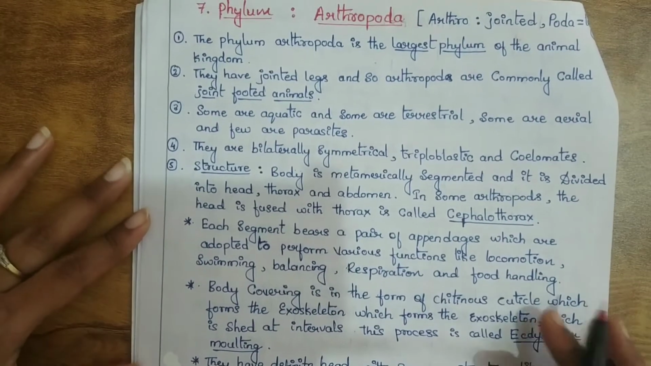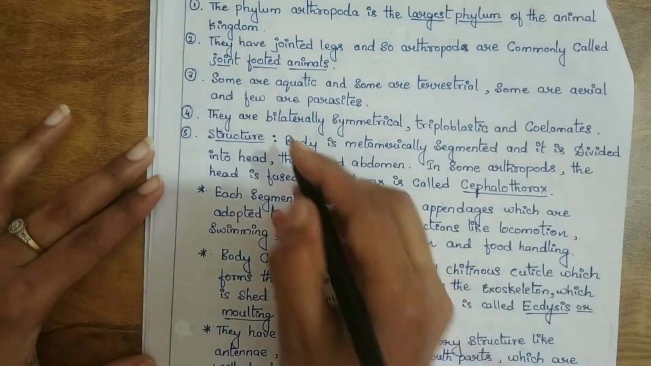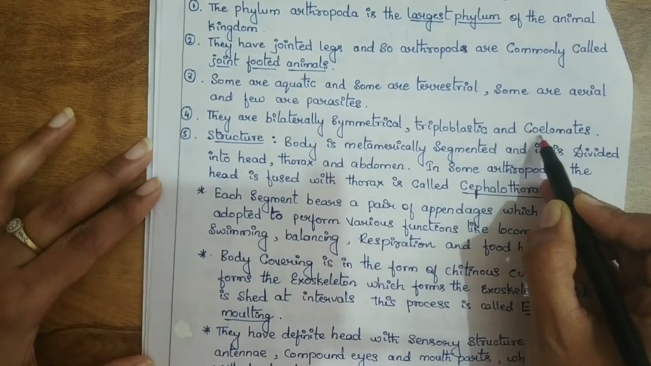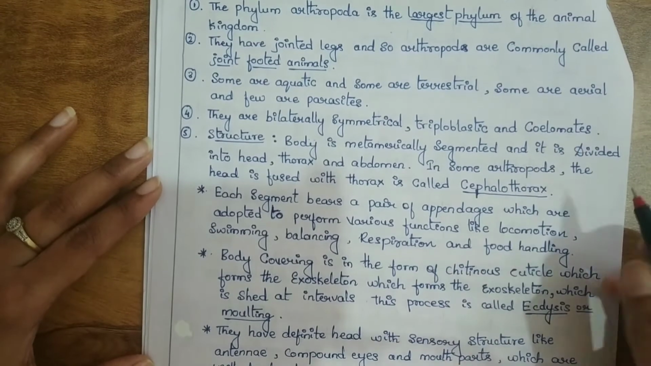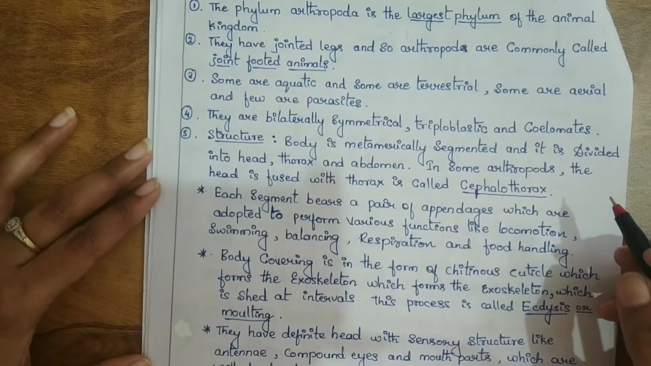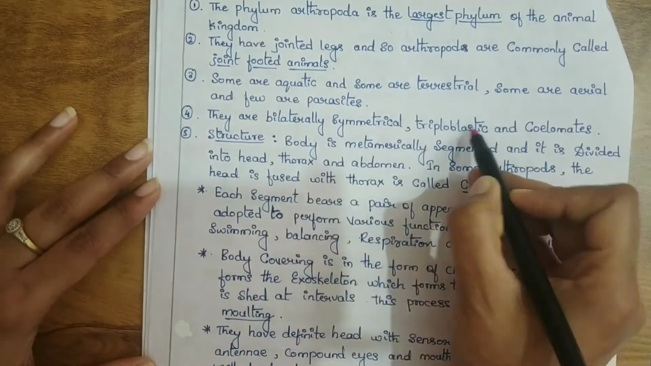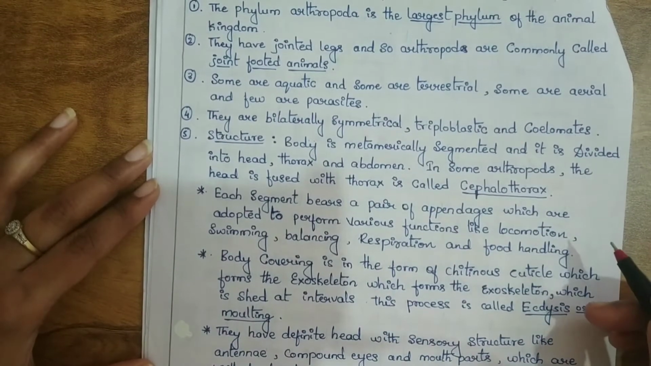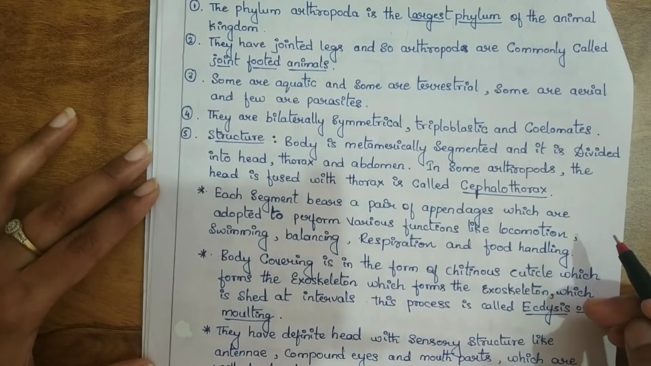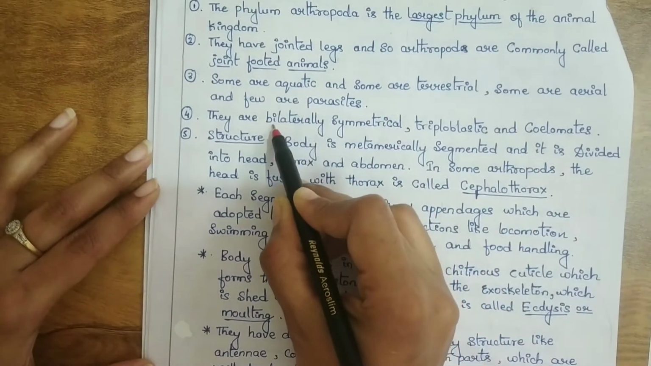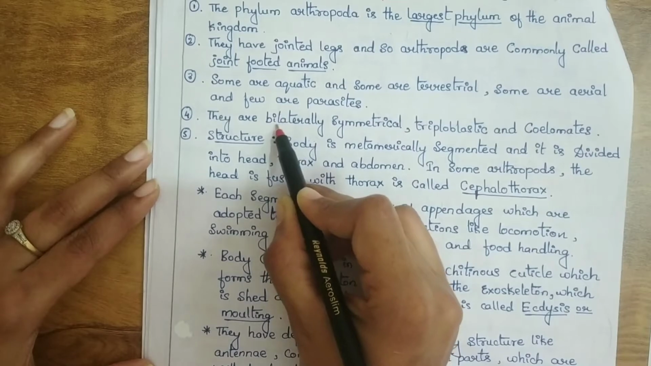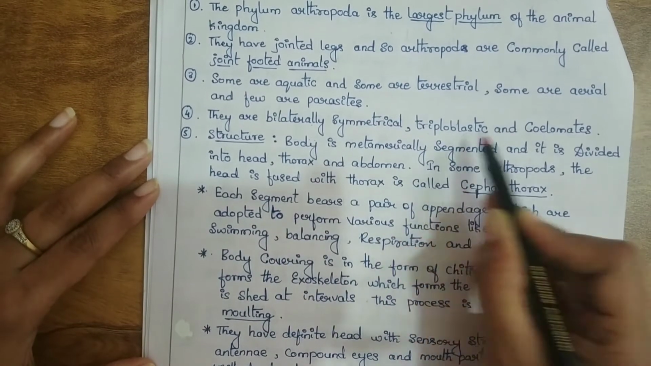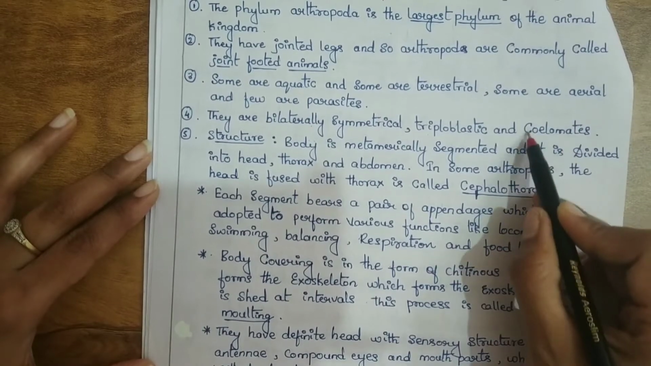Let us move on to the next point. They are bilaterally symmetrical, triploblastic and coelomates. I guess in the previous video while explaining the phylum Annelida, I explained these terms. If you didn't watch that video, you can go back and watch it, which is very helpful for the examination. In Annelida also, they are bilaterally symmetrical, triploblastic, and eucoelomates, meaning true coelomates.